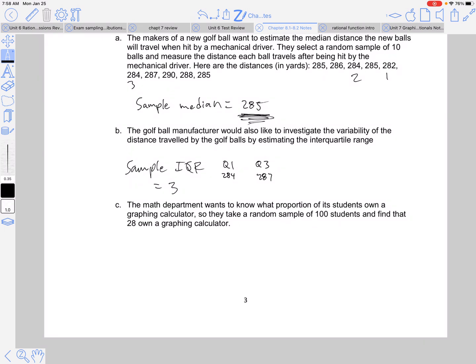Okay. The math department wants to know what proportion of its students own a graphing calculator. So they take a random sample of 100 students, find that 28 own the graphing calculator. So our point estimate here will be a p hat, which is 28 over 100.